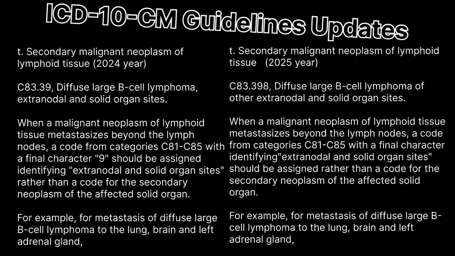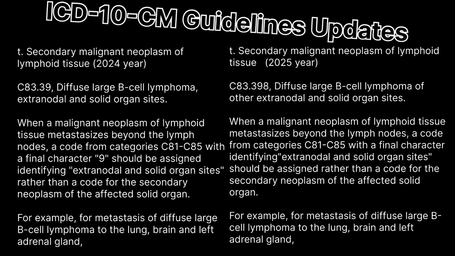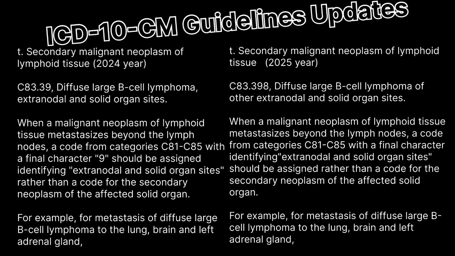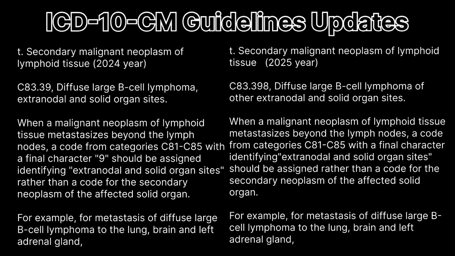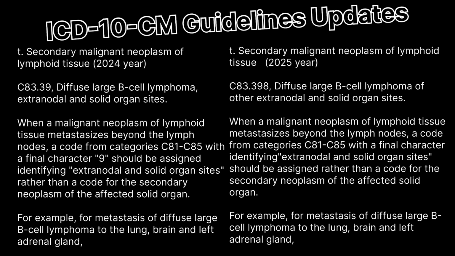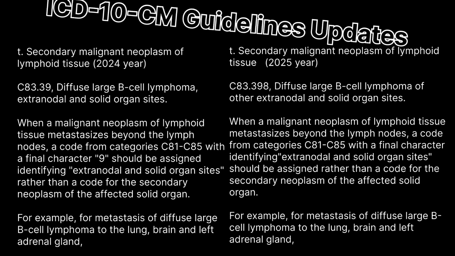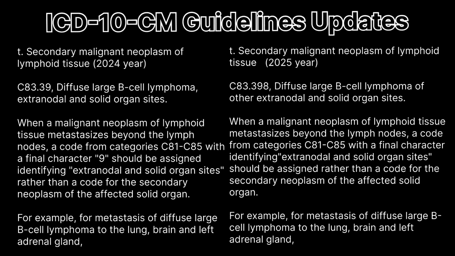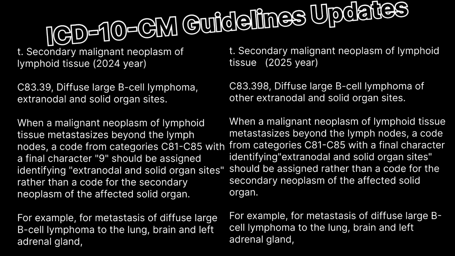The next update is regarding secondary malignant neoplasm of lymphoid tissue. In 2025, the ICD code changed from C83.39 to C83.398. So the final character changed in 2025.